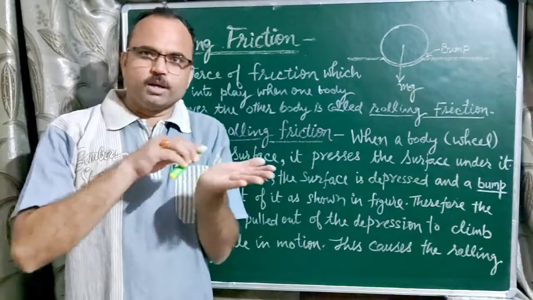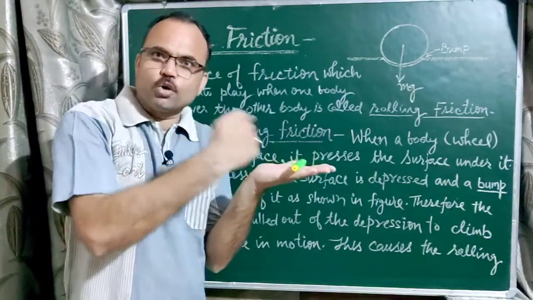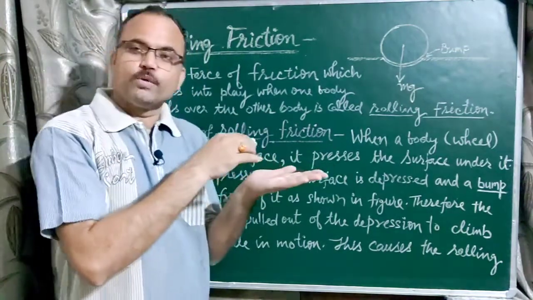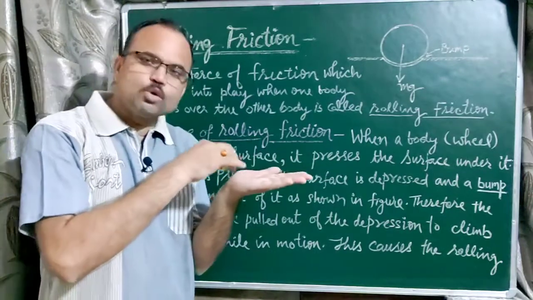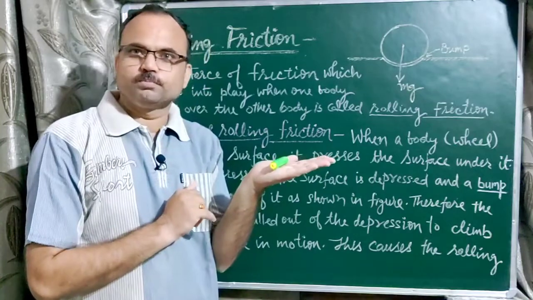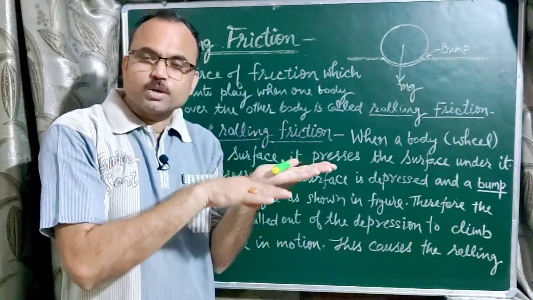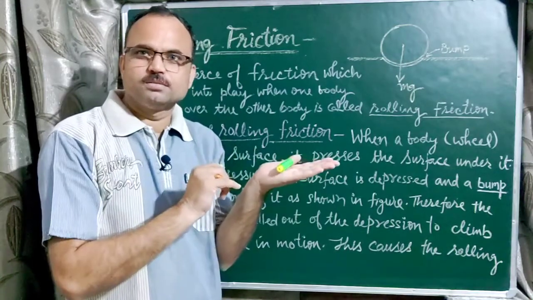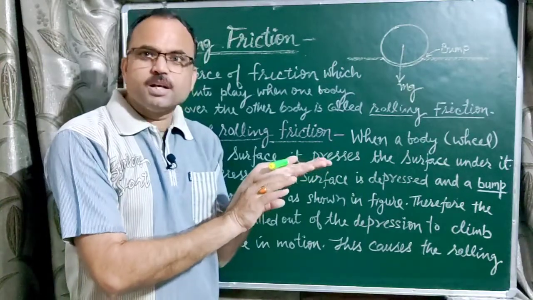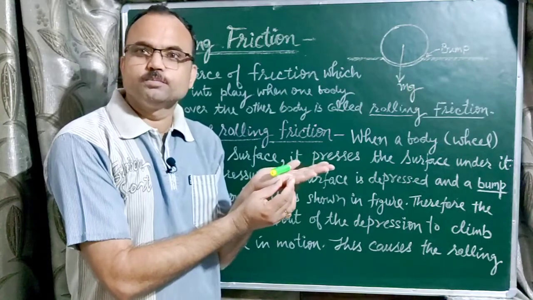Suppose this is a body and it rolls like this. This is rolling friction because this body rolls over the surface of another body. When any body rolls over the surface of another body, due to its weight it presses the lower surface, and the lower surface is depressed due to its pressure, and a bump is created in front of this body.